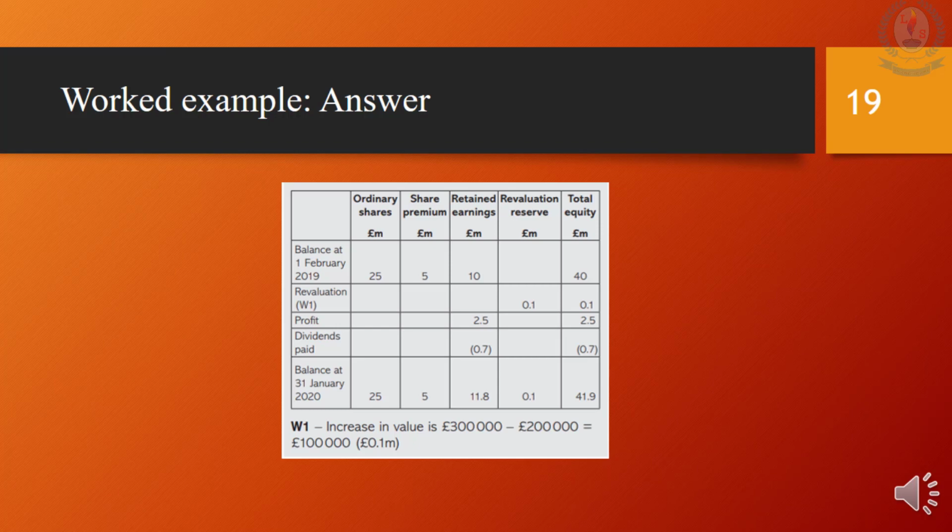Children, do remember that you should show the total effect of each row in the total column. Finally, get the total of each column at the bottom row. The cell which meets when you go in the last row and in the total equity should balance either way. That is how you can check whether you have done this statement correctly.